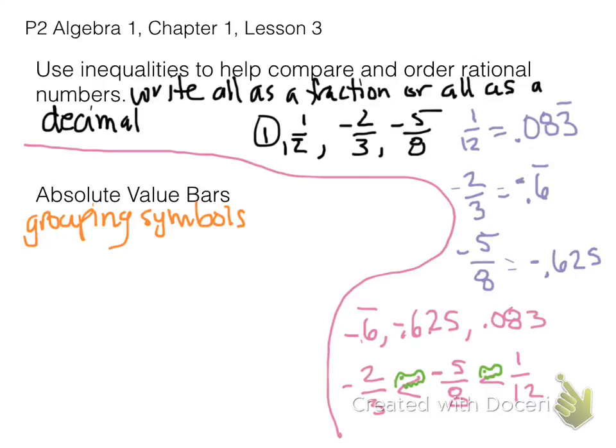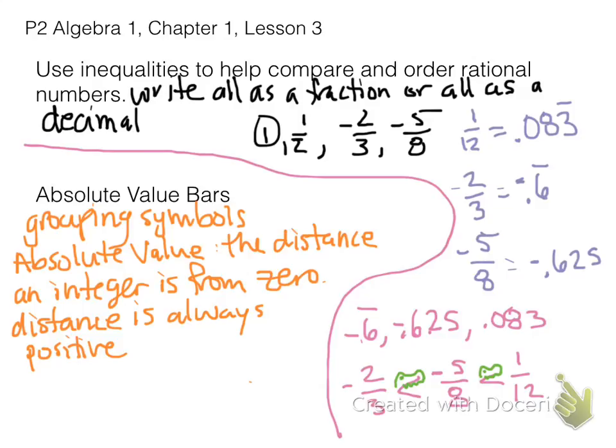All right, next up is absolute value bars. Remember that absolute value bars mean grouping symbols, so you have to perform whatever is going on inside of the absolute value bars before you can actually take the absolute value. An absolute value is the distance something is from 0. So if I'm looking at the number 3, 3 is 3 units from 0. Therefore, the absolute value of 3, which looks like this, is 3. Those vertical bars mean absolute value.